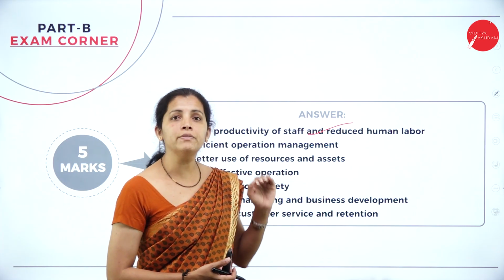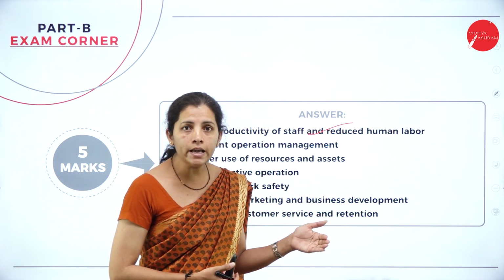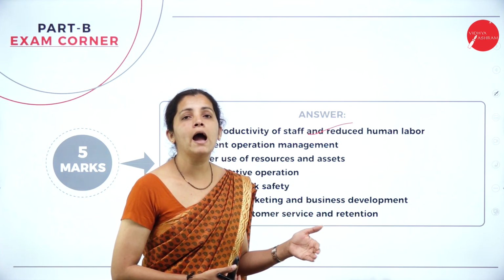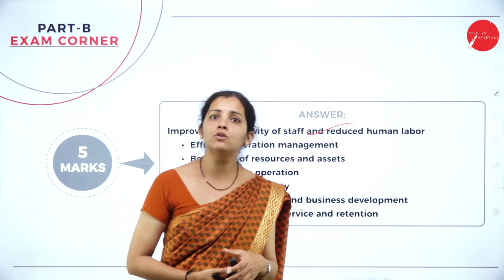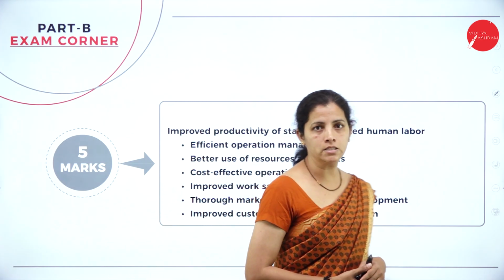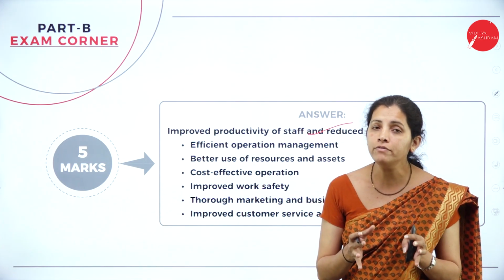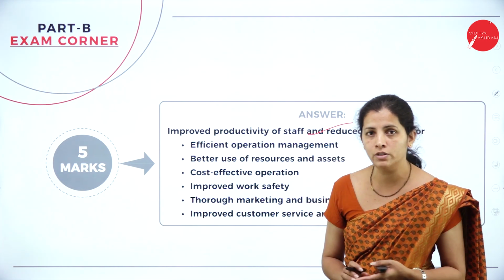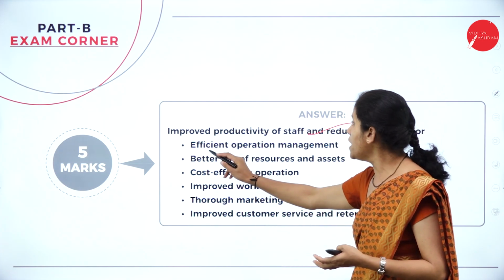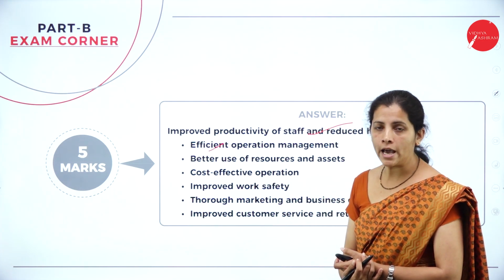So dear student, in early days, we did not have IoT. So everything was manually controlled by human beings. But nowadays we have the technology, and we are going to make use of technology. And efficient operation management.